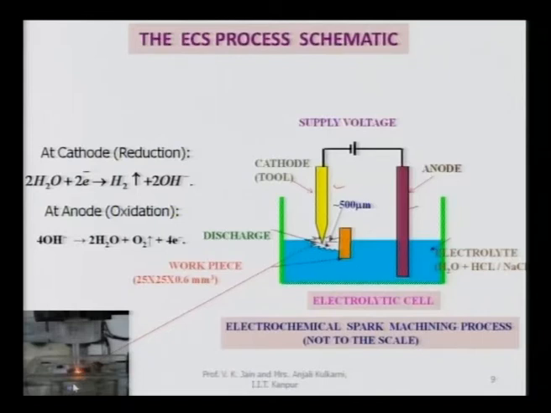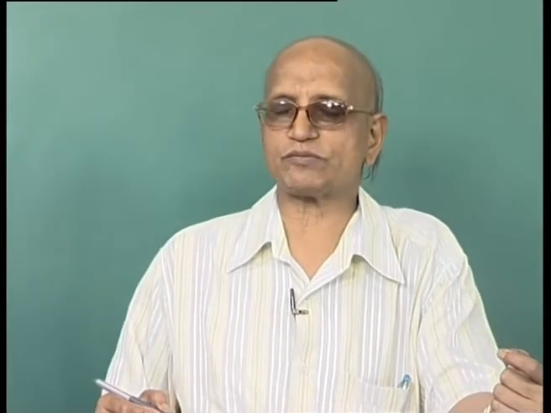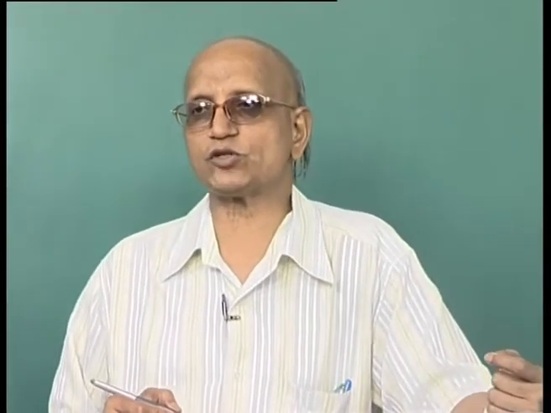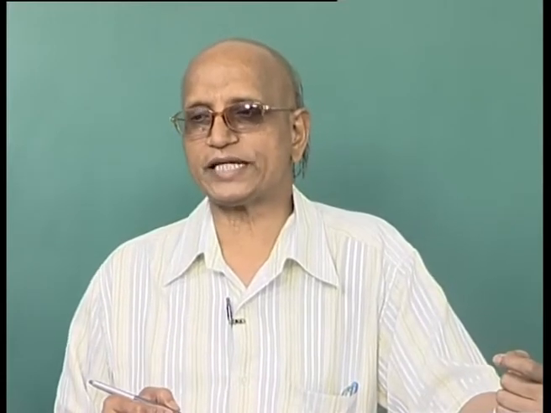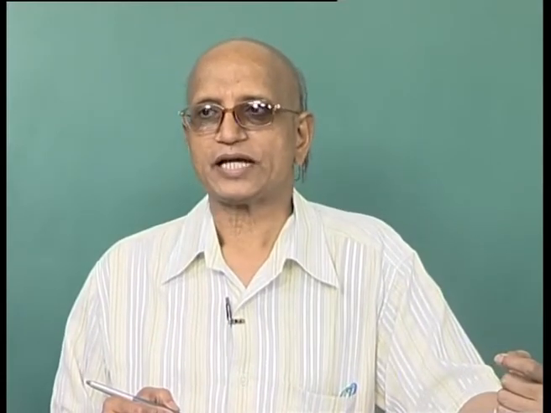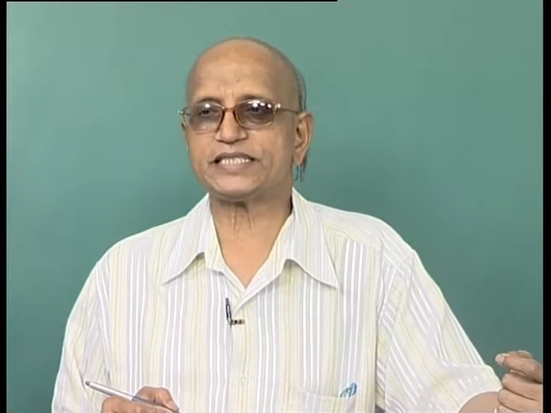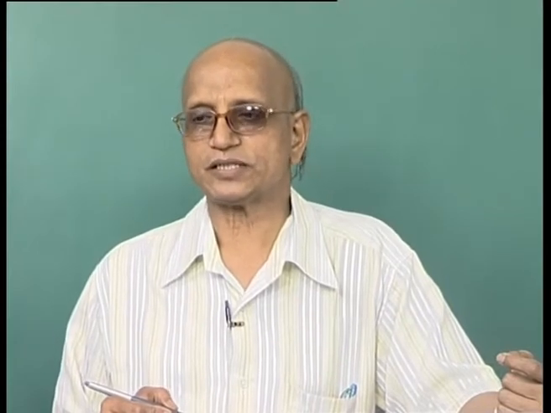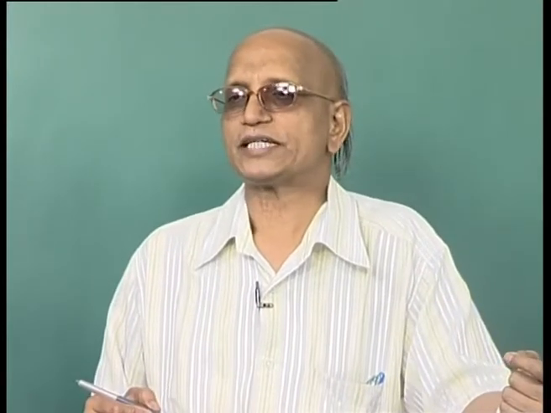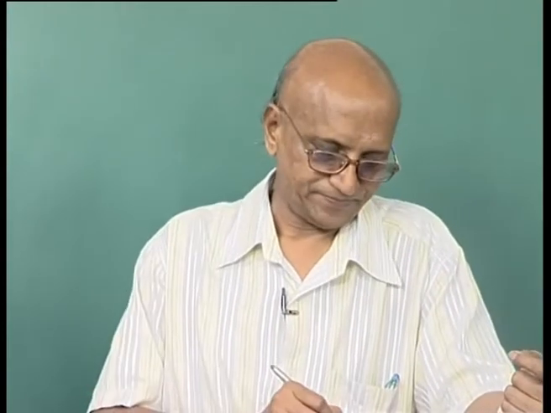Then there is further dissolution of the material from the anode, and we do not want dissolution of the anode. So, we can use an anode material which does not dissolve in this particular configuration. Normally, the anode is made of graphite.